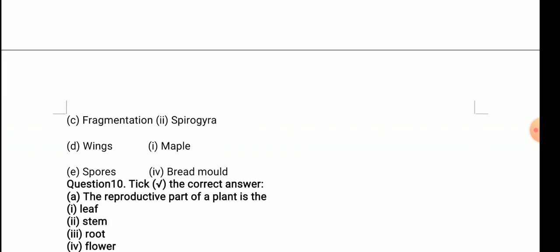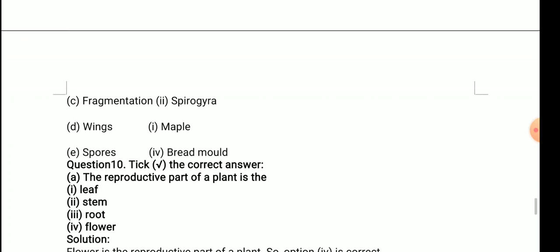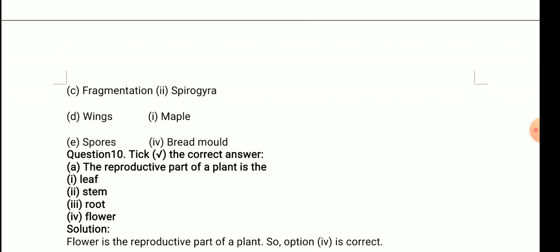Question number 10. Tick the correct answer. A. The reproductive part of a plant is leaf, stem, root, flower. The question says reproductive part of the plant: leaf, stem, root, flower. I hope you already know. The answer is flower. So option 4 is correct.